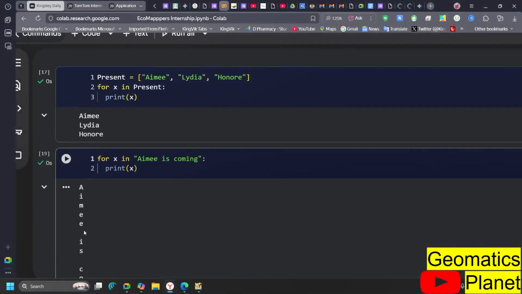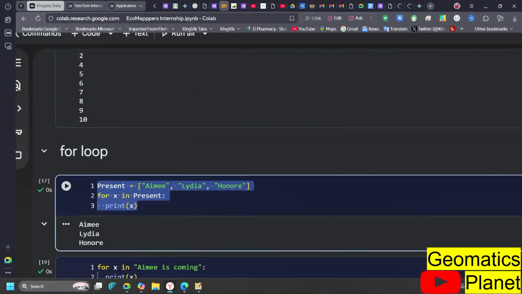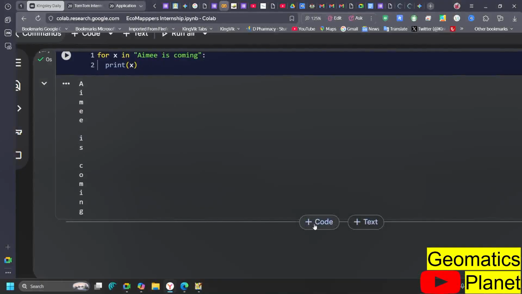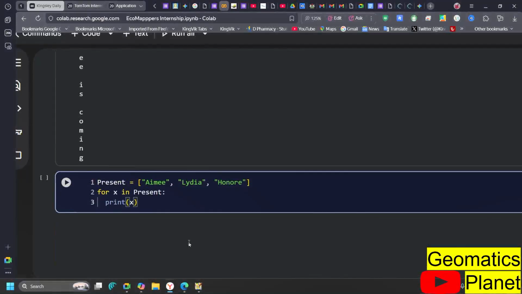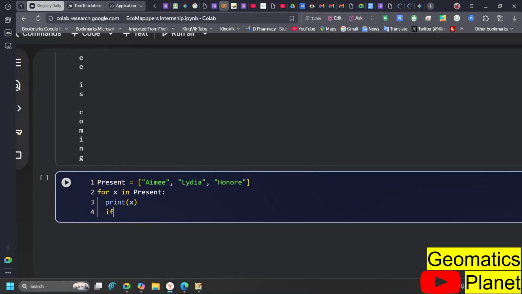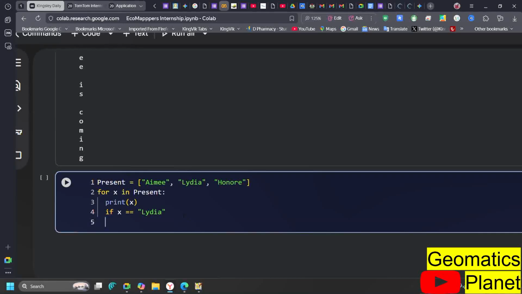The same way, you can also integrate the break statement in the for loop as well. It is not only in while loop that you integrate the break statement. So if you have the list of this and you want to print all of them, you print it. But you can also go ahead and bring in that if, for example, that x is equal to, and then let's mention a name. Let's put Lydia, that is at the center, for example. If x equals Lydia, when you get to Lydia, please, I want you to break.